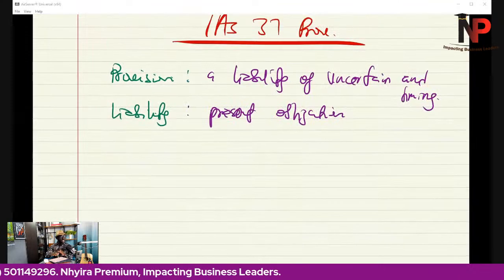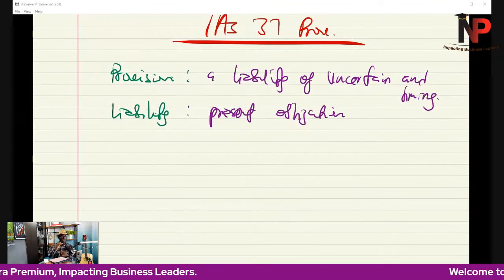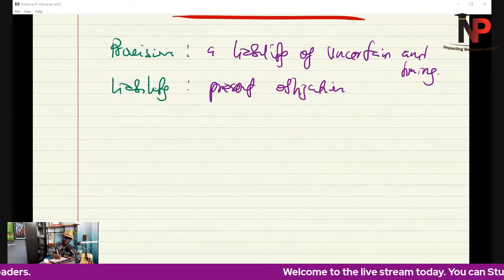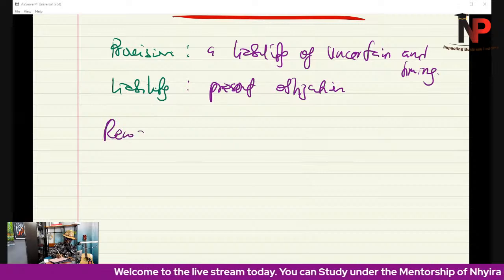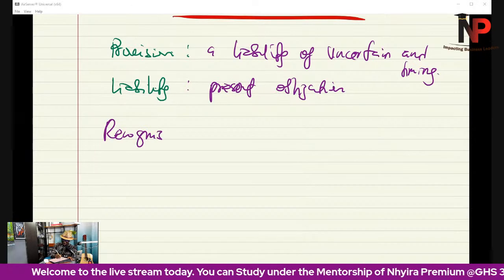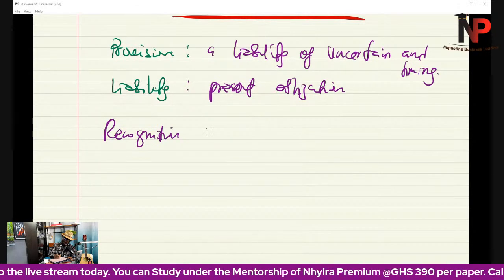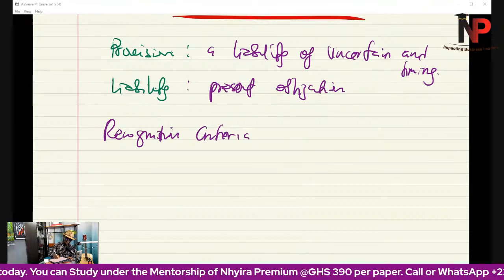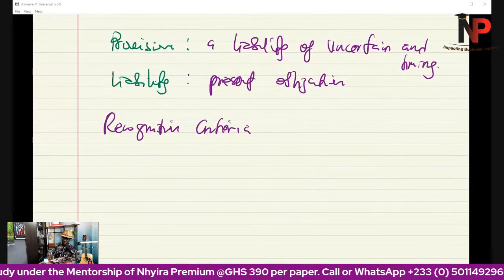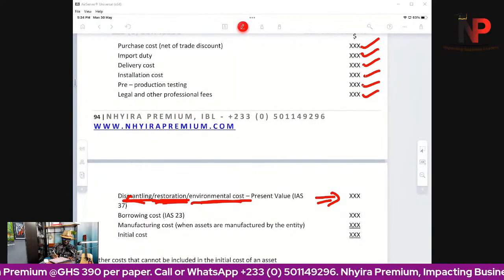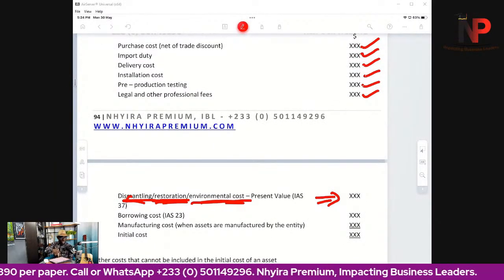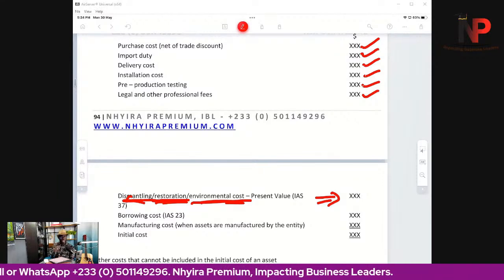So under IAS 37, these are the two things we must understand: provisions and liabilities. But the question we ask ourselves is, what is the recognition criteria for provision? In other words, at what point can provisions, this dismantling cost, this restoration cost, this environmental cost, have a figure coming there?